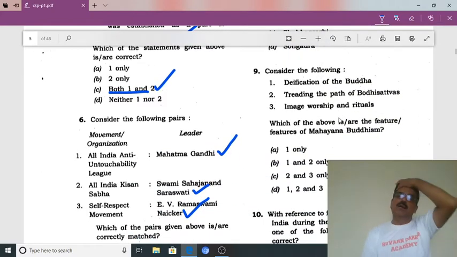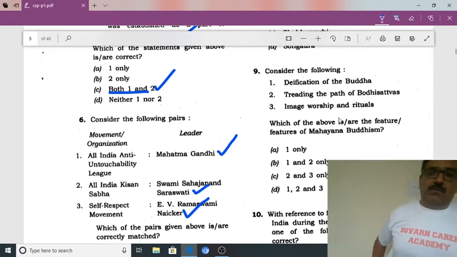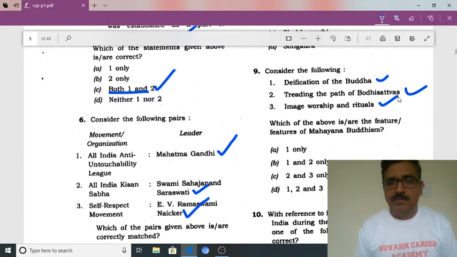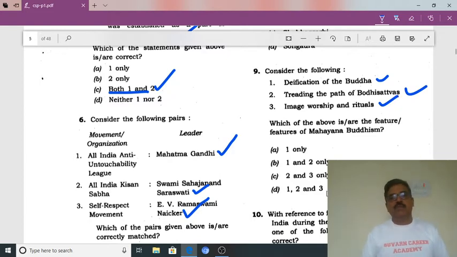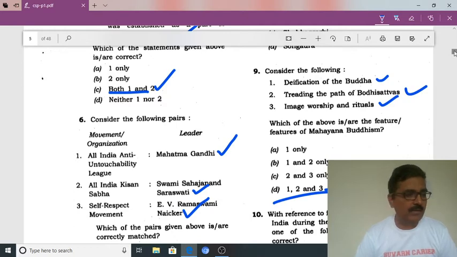We'll move to the next question, which is related to Buddhism, in that also Mahayana Buddhism. Deification of the Buddha, treading the path of Bodhisattvas, image worship, rituals. So all these will come in Mahayana Buddhism. Definitely, because in Mahayana Buddhism they worship the Buddha as God. So the answer is 1, 2, 3. The answer is D. Okay, let's move to the next question.